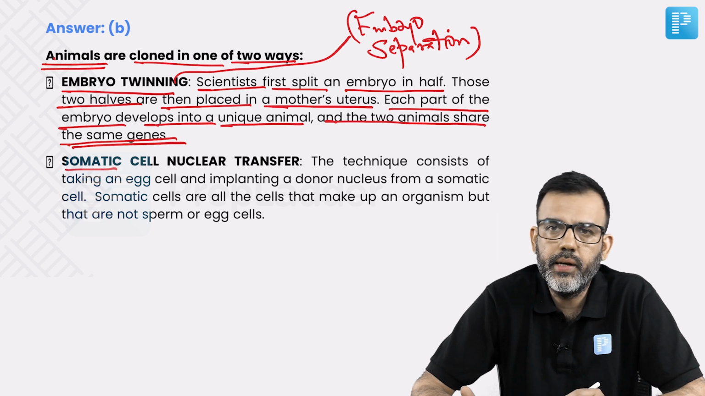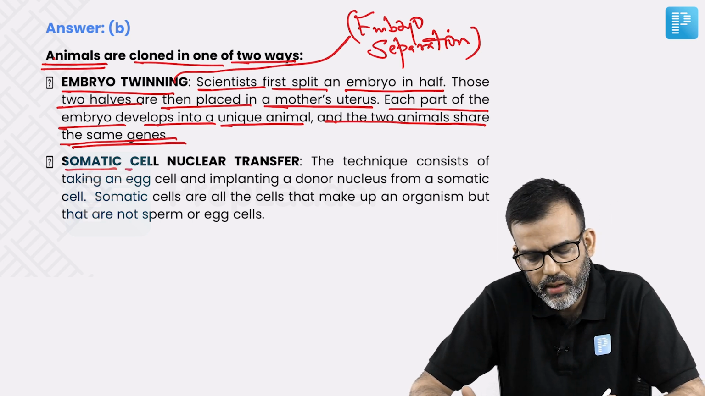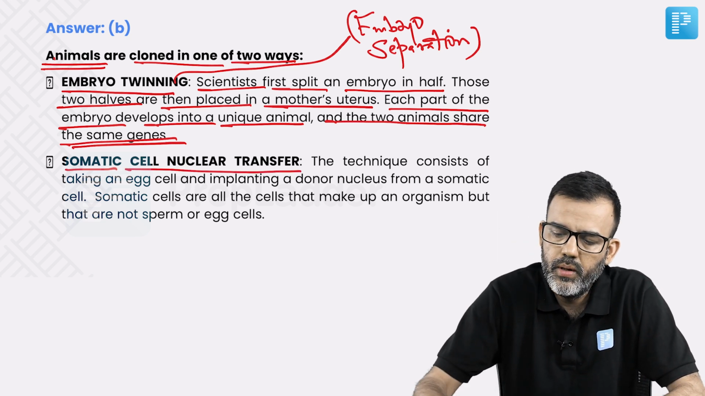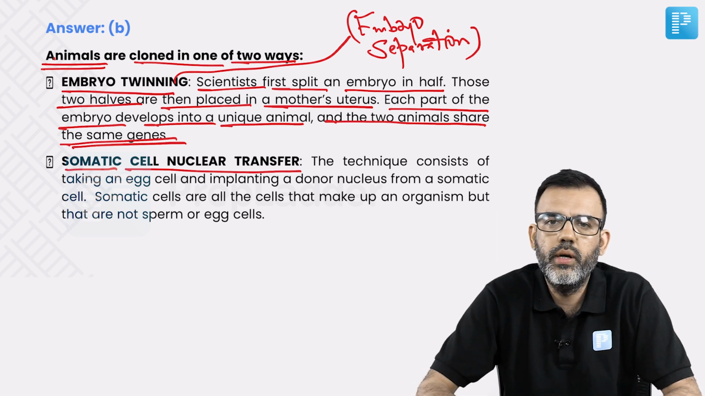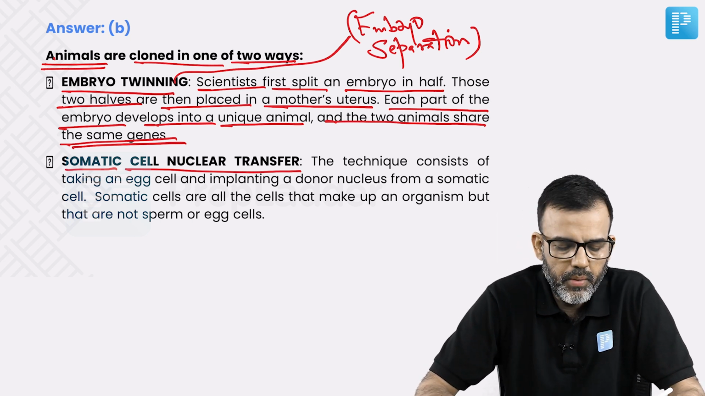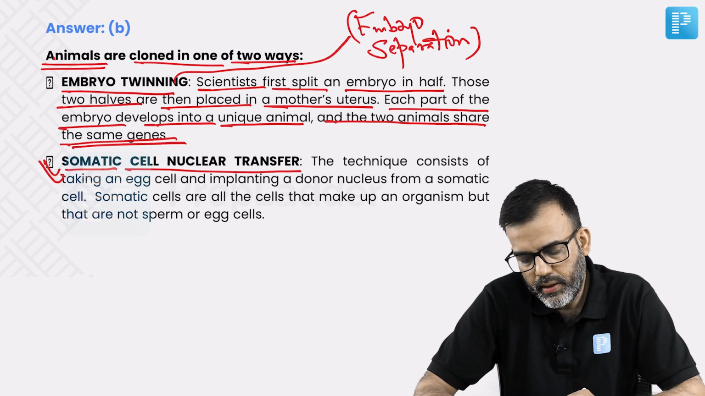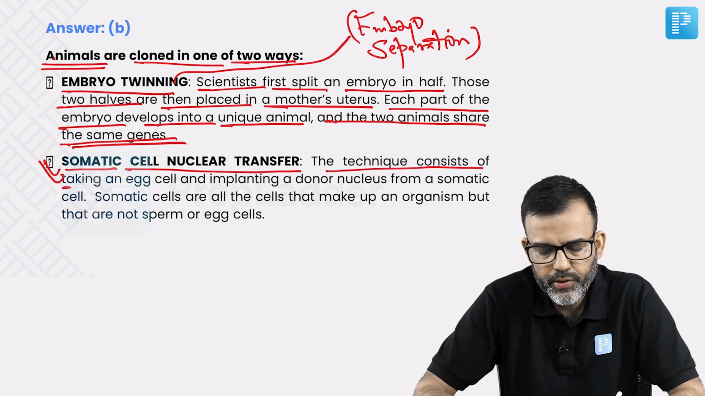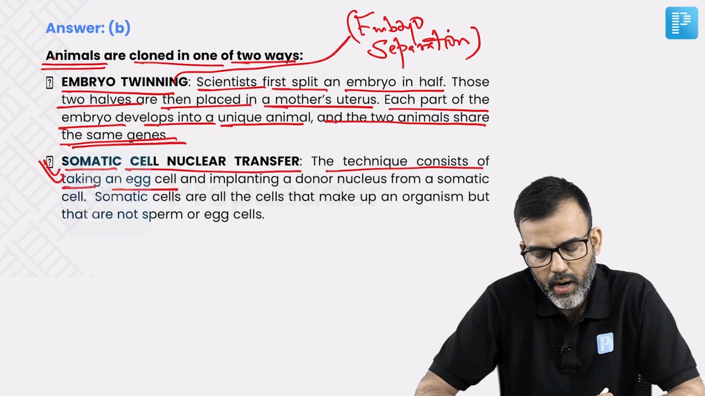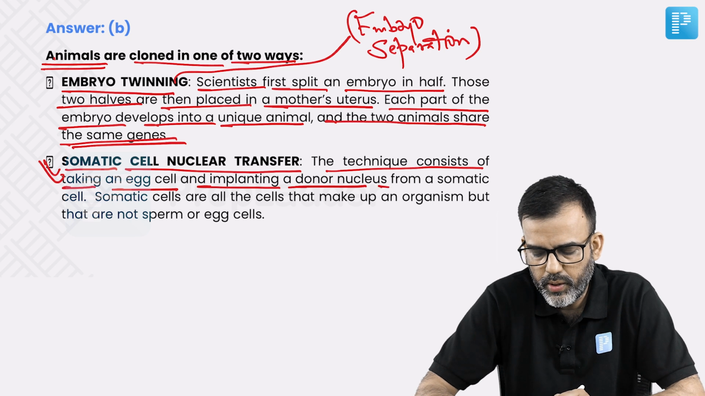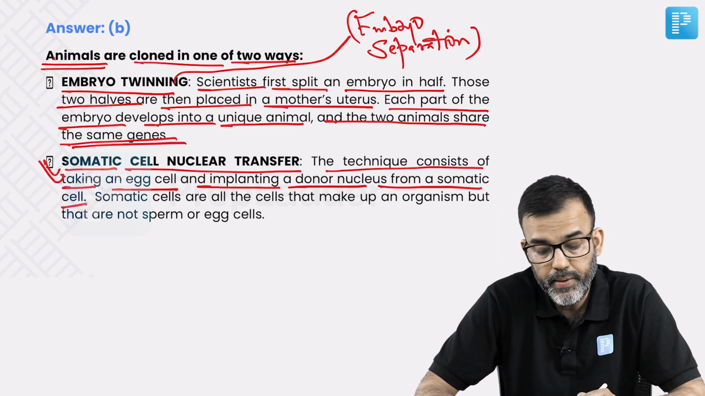The second technique is somatic cell nuclear transfer. This is the more prominent and the more recommended technology. This technique consists of taking an egg cell and implanting a donor nucleus from a somatic cell.